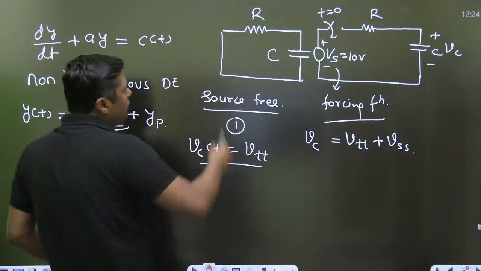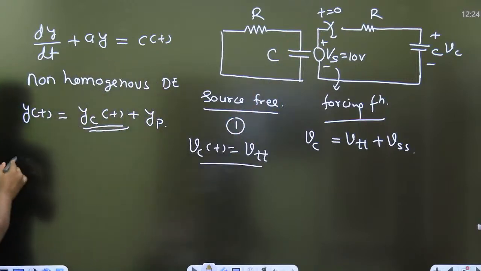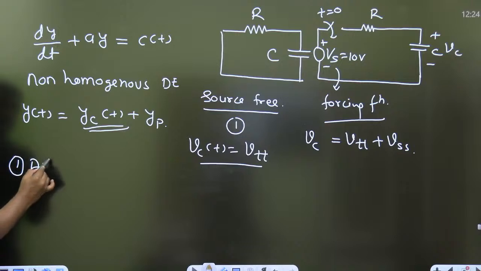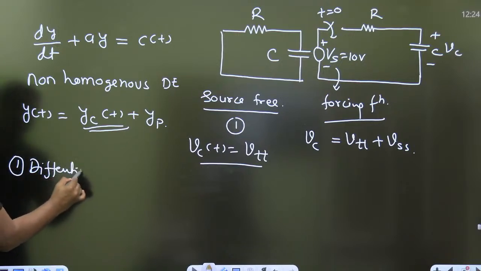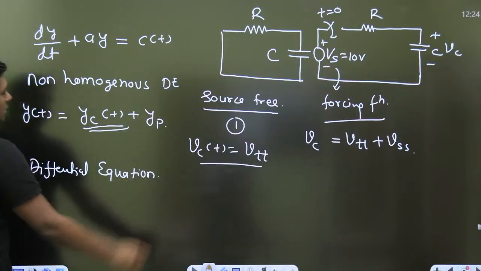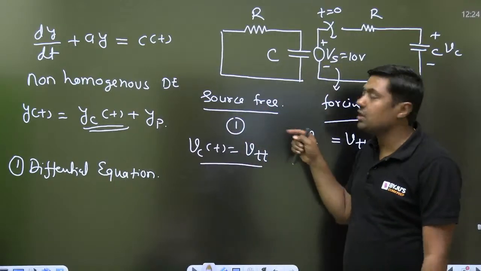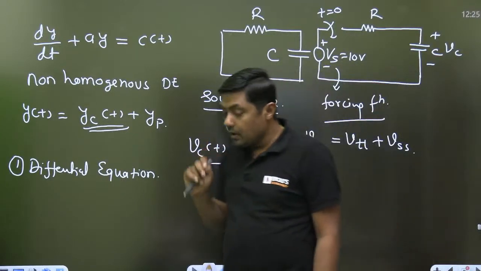For example, if I want to solve this question or that question, I can use what? Concept of differential equation. We are going to get the linear differential equation because it is a linear circuit, right?